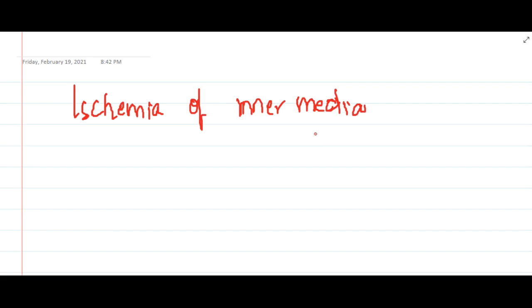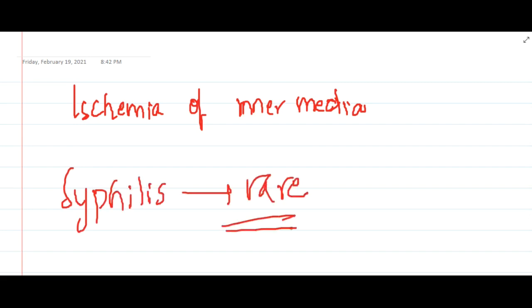Because of ischemia, there will be degradation of the tissues in the extracellular matrix, which will again lead to aneurysms. Next, one more rare cause of aortic aneurysm is syphilis. Syphilis is actually a rare cause of aortic aneurysms.